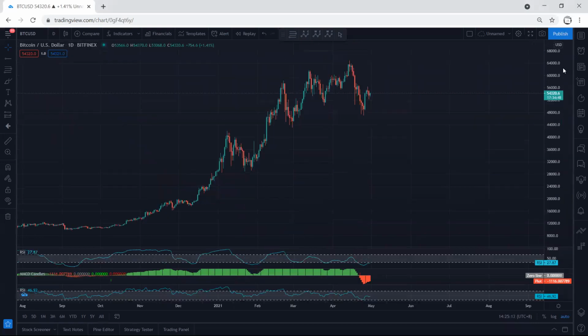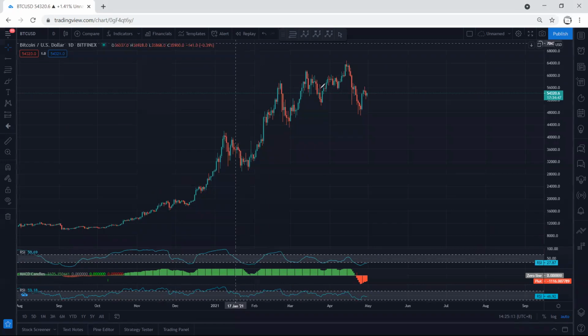We move to the daily chart. We have been looking for a correction. Now we need to see whether this is the only correction relative to this, or we can expect this one to turn into a deeper correction. Okay, because we mentioned if we get any correction, we can look for a buy.